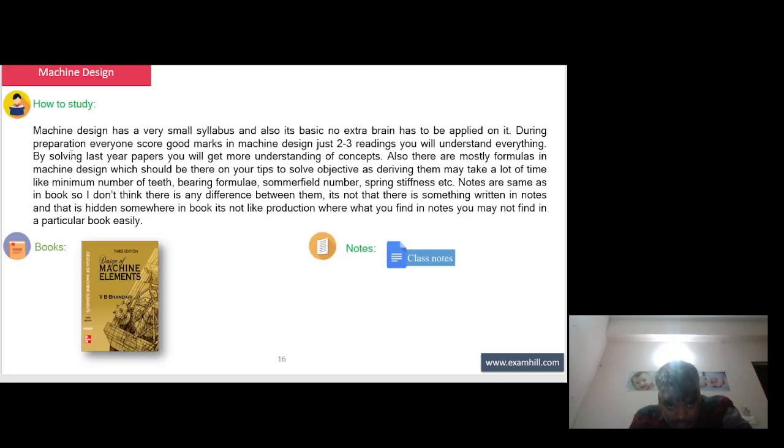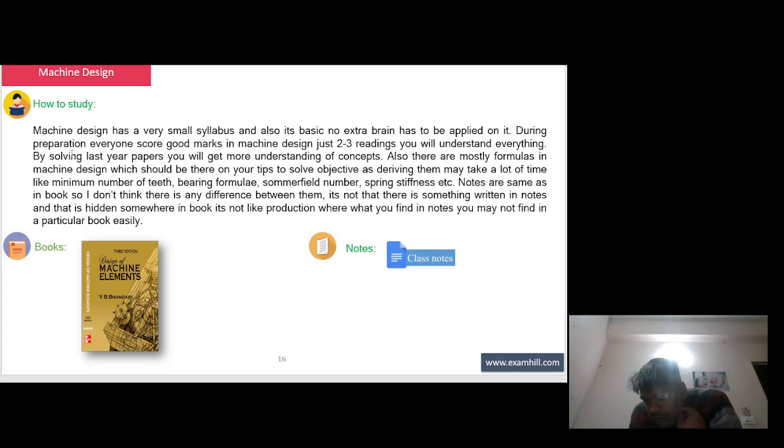Next is the machine design subject. How to study machine design: it has a very small syllabus and it is also basic, no extra brain has to be applied on it. During preparation everyone scores good marks in machine design. Just 2-3 readings and you will understand everything. By solving last year papers you will get more understanding of concepts.